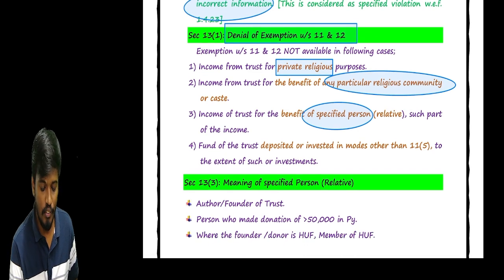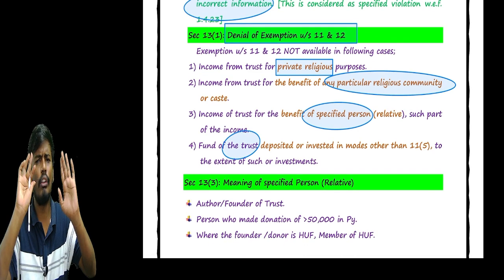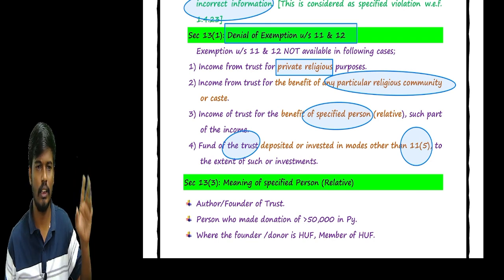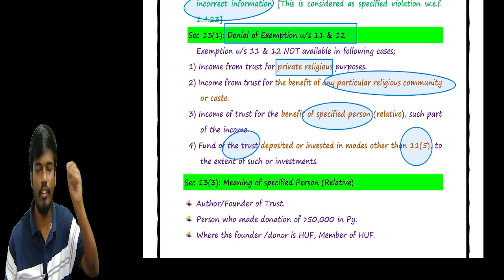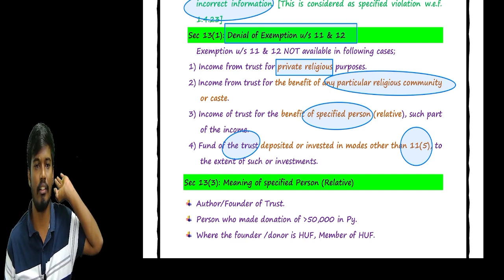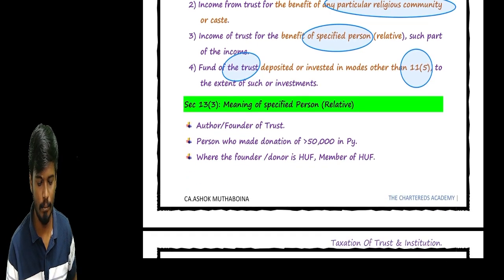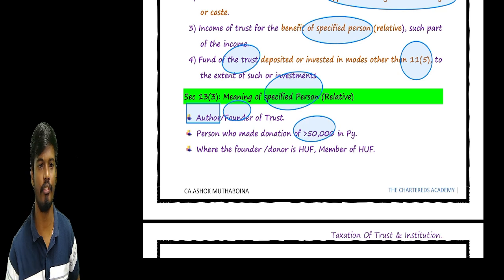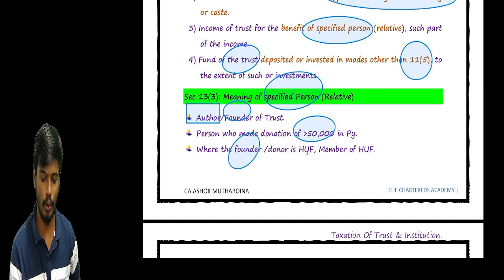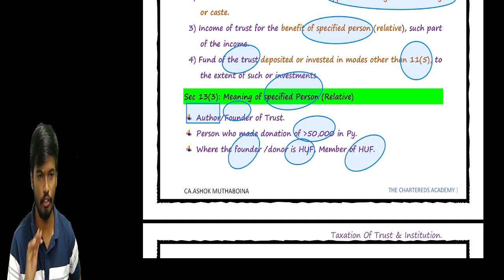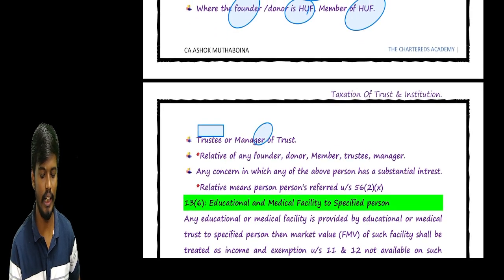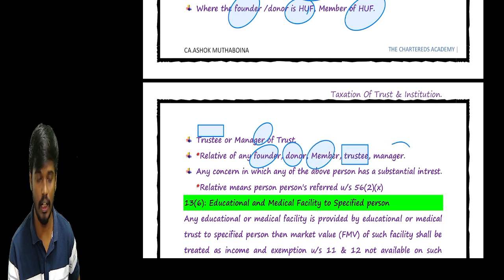Okay. Sir, all the funds of the trust, all the income, should be deposited in the 11(5) modes. Not only corpus fund, sir, corpus donation also. Every fund we need to deposit in the 11(5) modes only. Okay. Sir, the meaning of specified person: author and founder, a person who donated more than 50,000 in the previous year, founder and donor of the HUF and member of the HUF, Karta, trustee and manager, relative of any founder, relative of the founder, or donor, or member, or trustee, or manager.